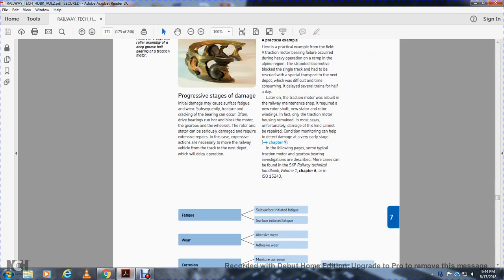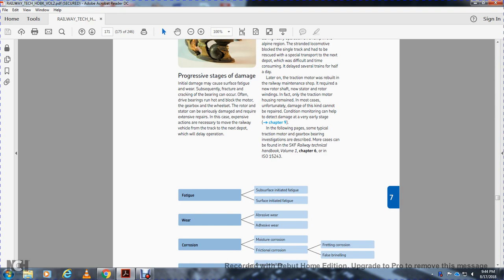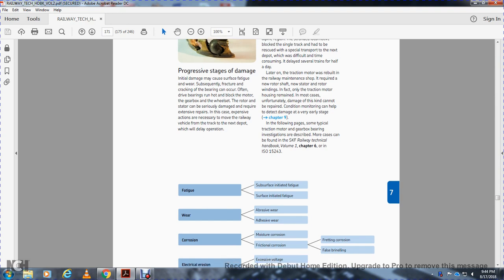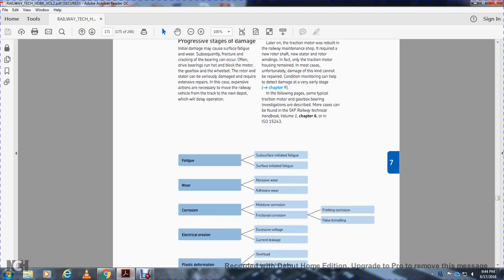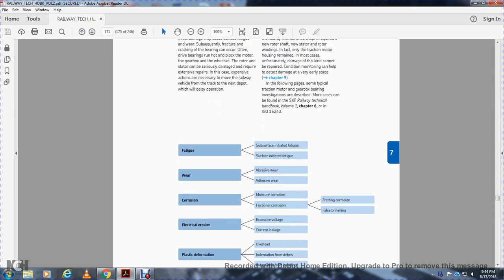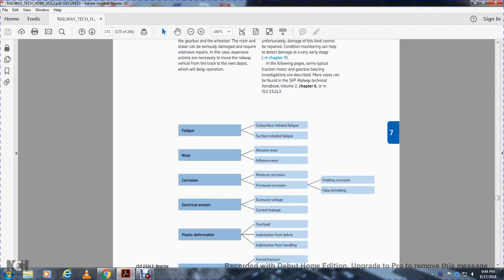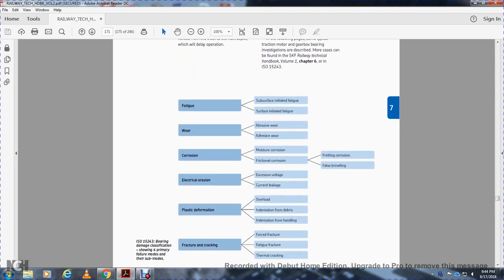This shows fatigue, subsurface initiated fatigue and surface initiated fatigue; wear, abrasive wear and adhesive wear; corrosion, moisture corrosion, friction corrosion and fretting corrosion; electrical erosion, excessive voltage and current leakage; plastic deformation, overload, indentation by debris and indentation by handling; and fracture and cracking, forced fracture, fatigue cracking and thermal cracking.